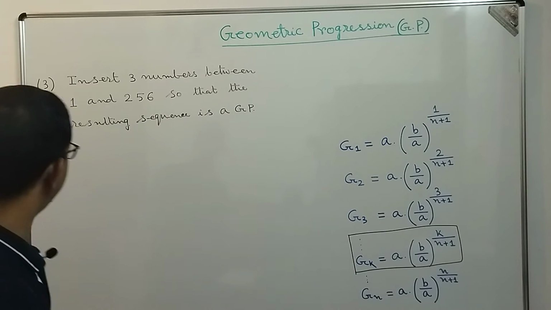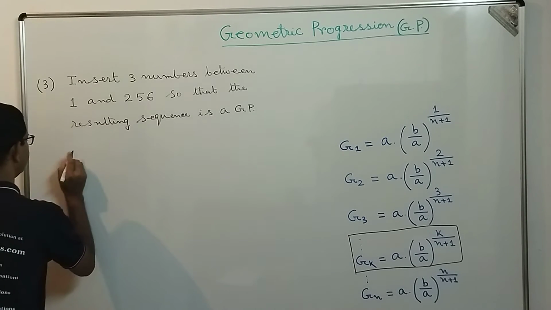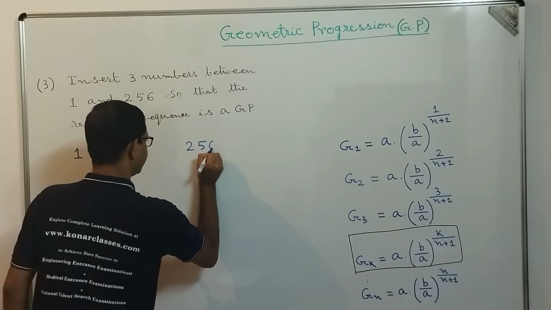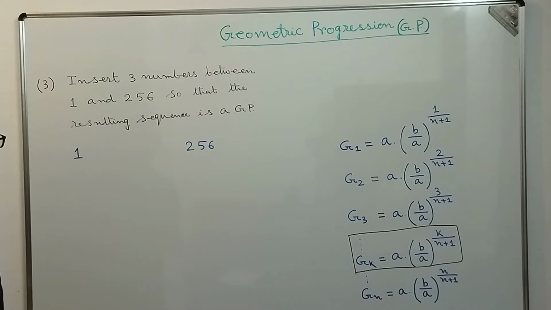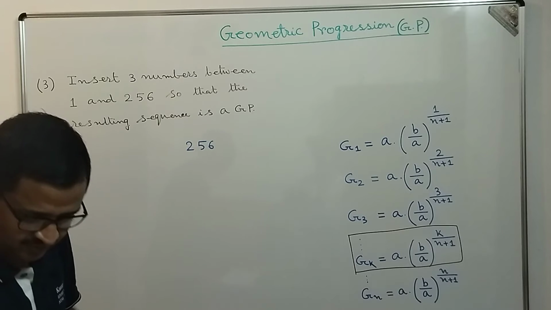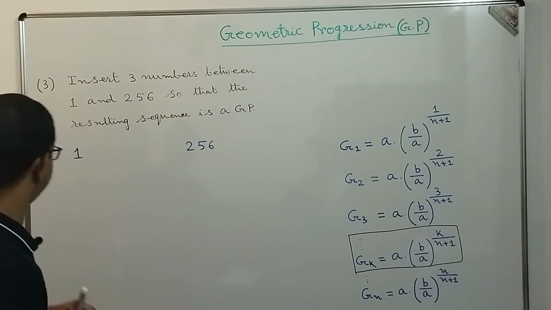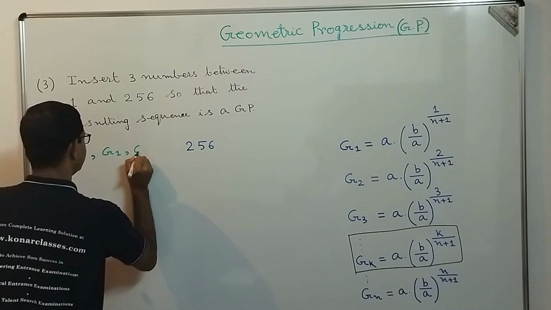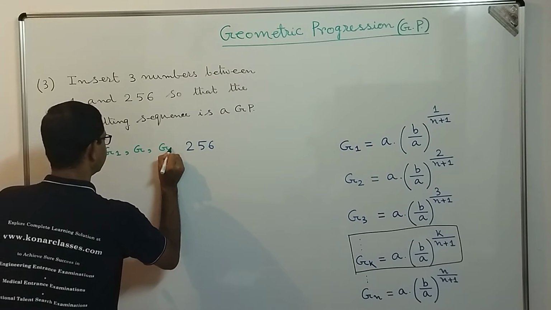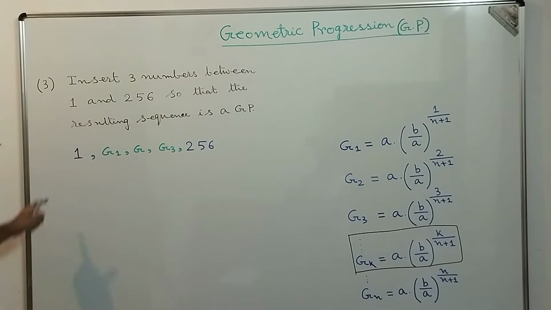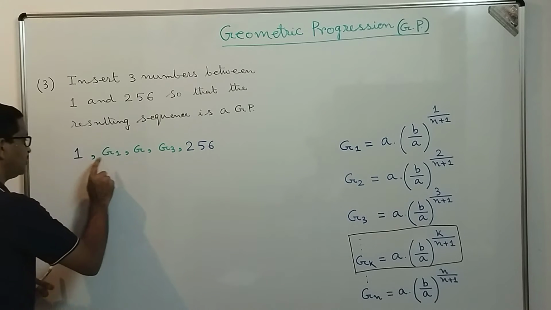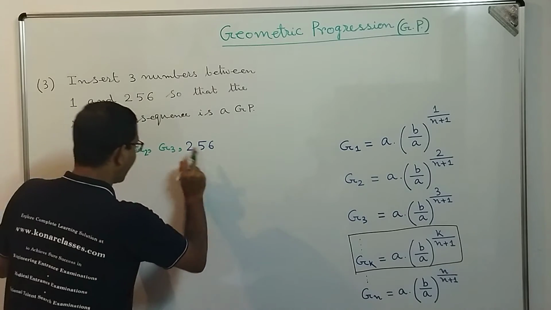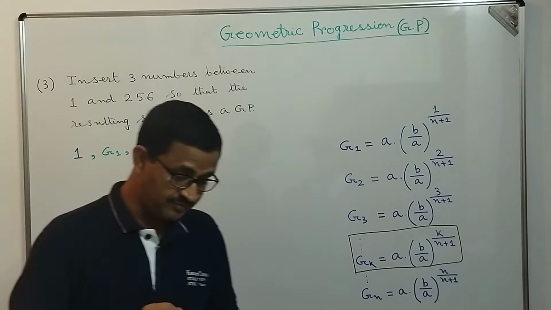If we look into this particular question, we have a number 1 here and another number 256 here, and between 1 and 256 we need to insert three numbers. So suppose the numbers are G1, G2, G3, such that the resulting sequence, that means 1, G1, G2, G3 and 256, are in geometric progression.